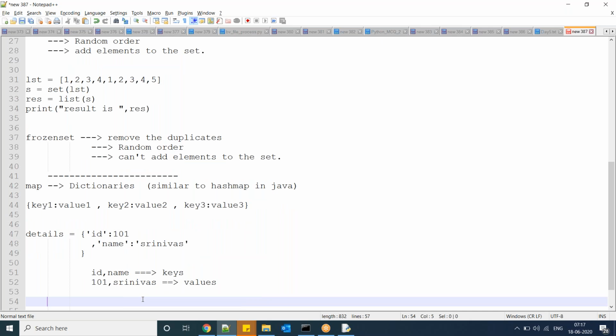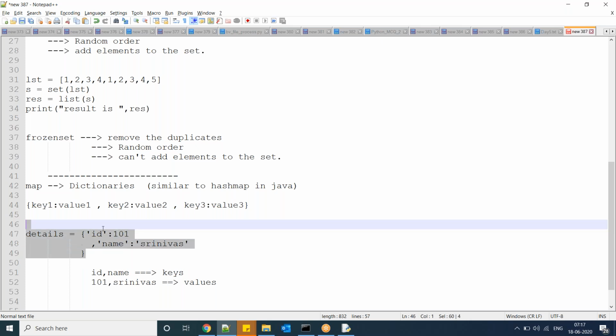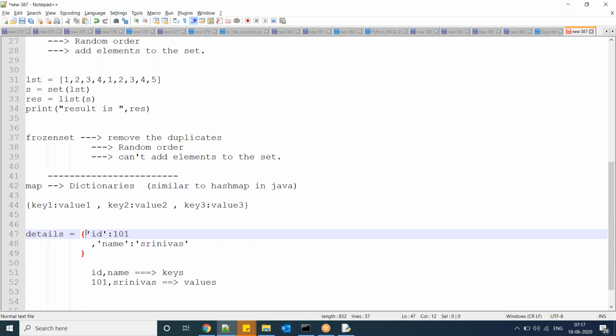So what you have to observe is that the dictionary is specified with curly braces. Make sure everything is in terms of key and value pairs. So here id and name are keys, and 101 and Srinivas are values.